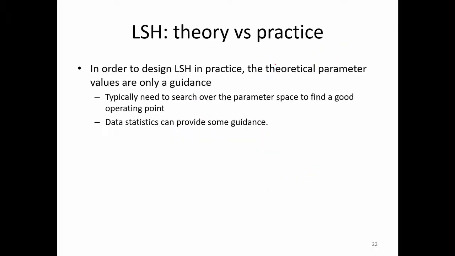In practice, what we do is that we search over. Typically we don't know the correct value of rho, and hence we cannot know what is a good value of k and L. So we just search over good values of k and L to find an efficient hashing scheme.